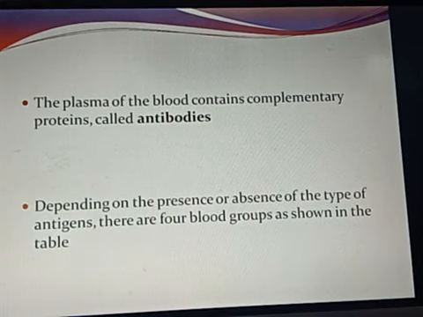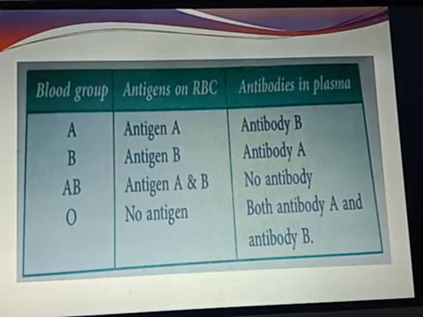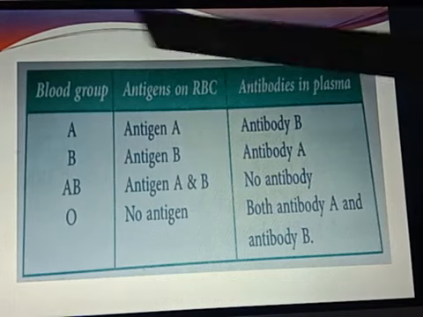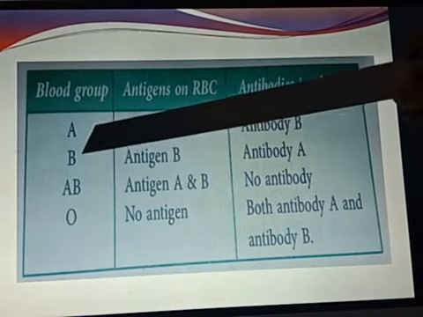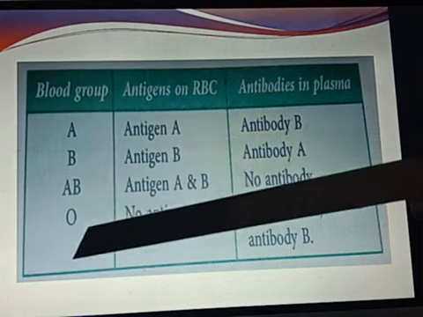Depending upon the presence or absence of the type of antigens and the type of antibodies which are present, there are 4 blood groups as shown in the table. Let's see what these are. You can see in this table there are 4 blood groups. What are those 4 blood groups? Blood group A, B, AB and O.